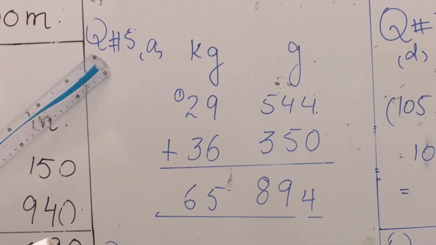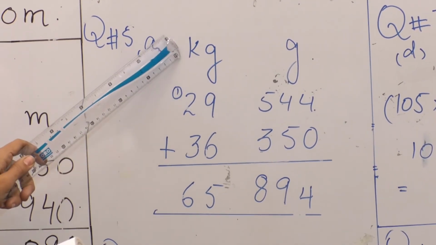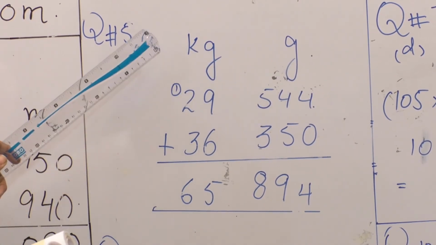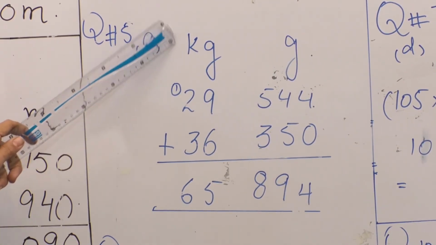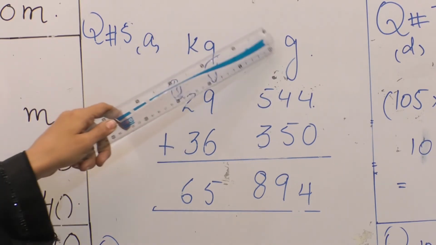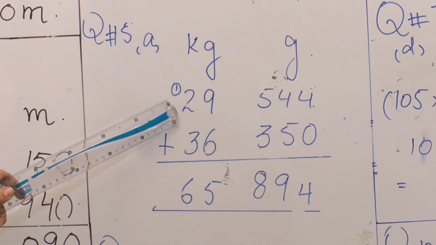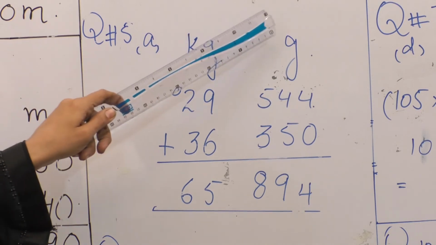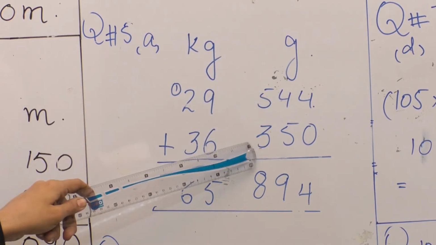Question number 5. You have to add these units of measurement. Here we are given two units of measurement, kg and grams. So first of all, you will write these values vertically. Under kg you will write the values of kg, under grams you will write the values of grams. So we will have the first value 29, then 36, write down the addition sign, then under grams we have 544 and then we have 350.